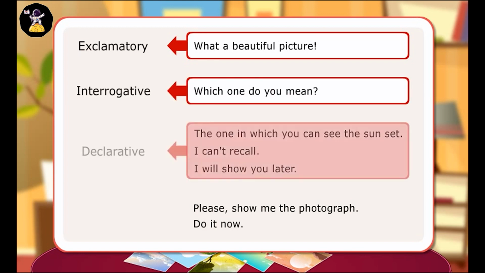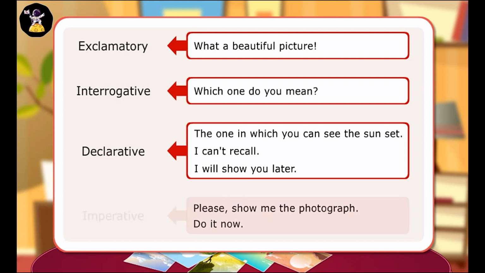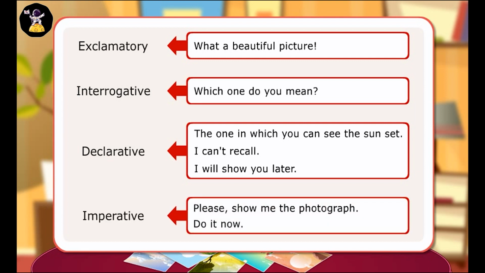Declarative: The one in which you can see the sunset. I can't recall. I will show you later. Imperative: Please show me the photograph. Do it now.